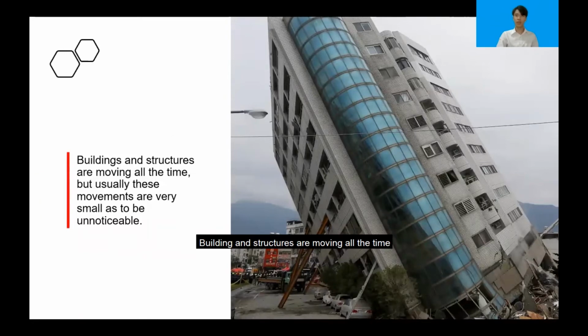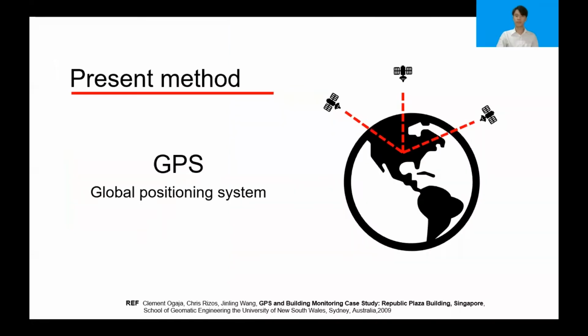Buildings and structures are moving all the time, but usually these movements are so small as to be unnoticeable without proper measurement equipment. It occurs for many reasons such as thermal expansion, seismic activity, and different rates of settlement. It directly damages our structural stability and leads to many serious problems. And the worst is a building collapse.